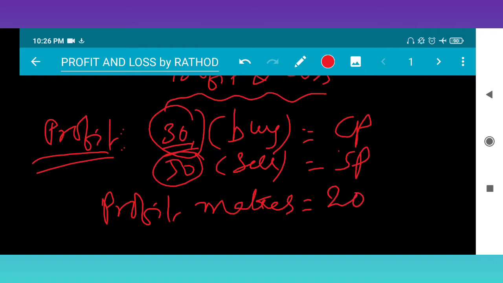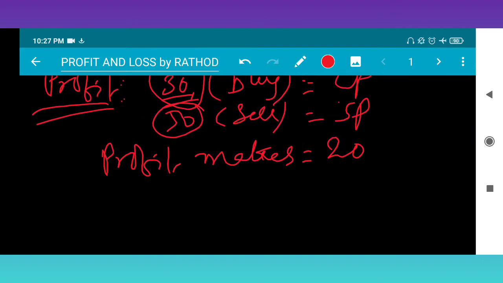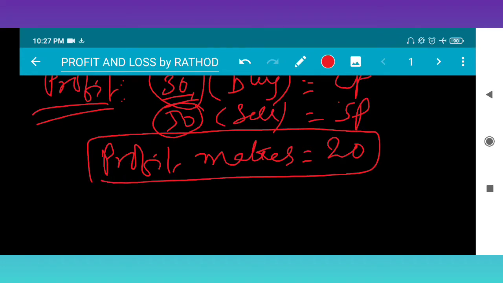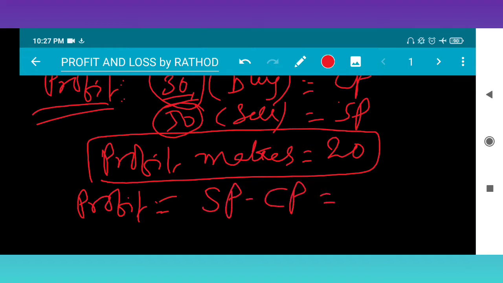From this we can obtain a very important formula. Profit is obtained by subtracting: SP minus CP. Here SP is 50 minus CP 30 rupees. So 50 minus 30 is 20.